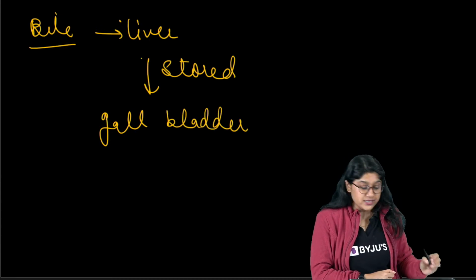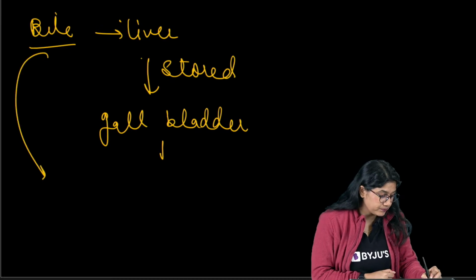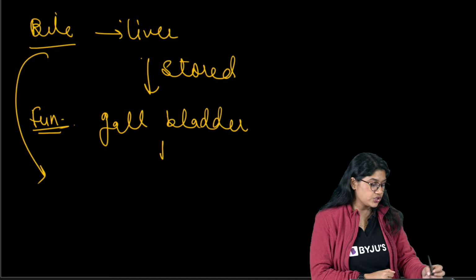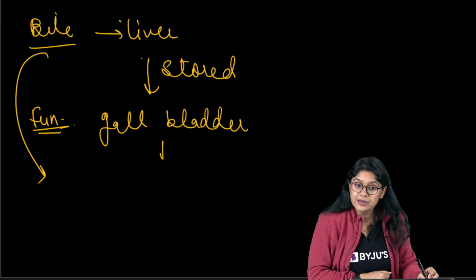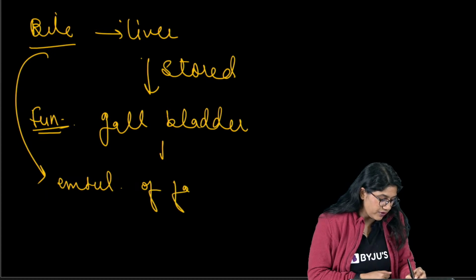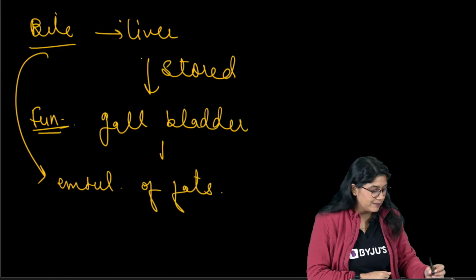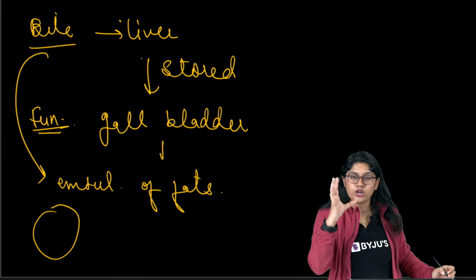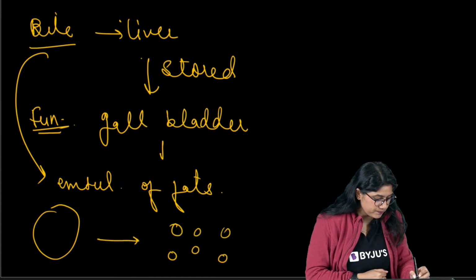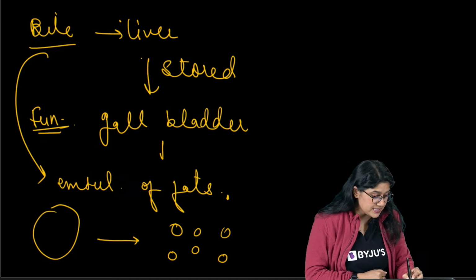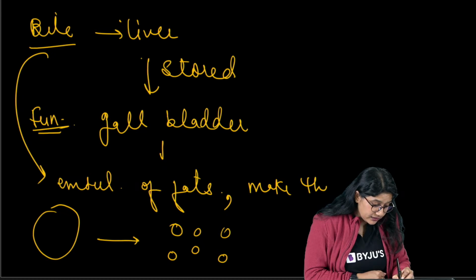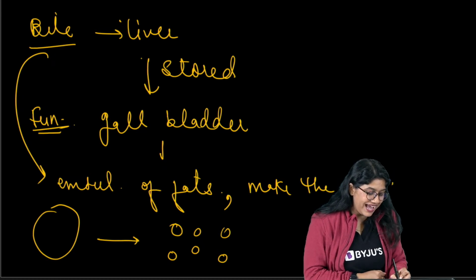And the main function of bile is, first of all, to help in the emulsification of fat. Basically, if there's a big fat molecule, it will break into small fat globules. And the second important point, it makes the medium alkaline.